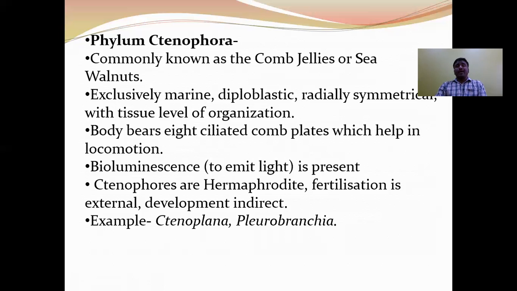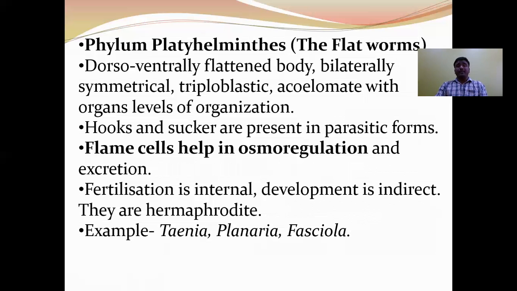And the unique characteristic feature of the ctenophores: bioluminescence. The emission of cold light from the body of an organism is called bioluminescence. Ctenophores are hermaphrodites. The fertilization is external and the development is indirect. The larval form is cydippid. Examples: Ctenoplana and Pleurobrachia. Let us see the next phylum.